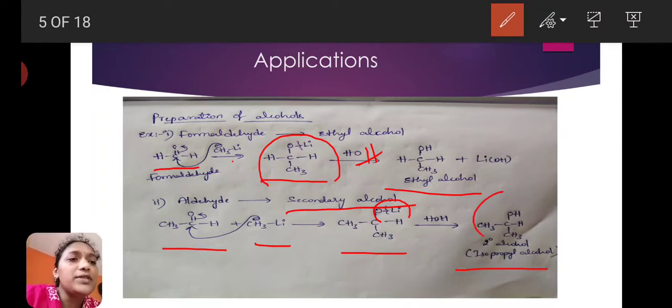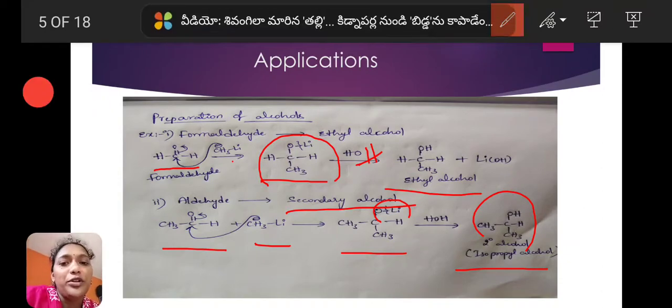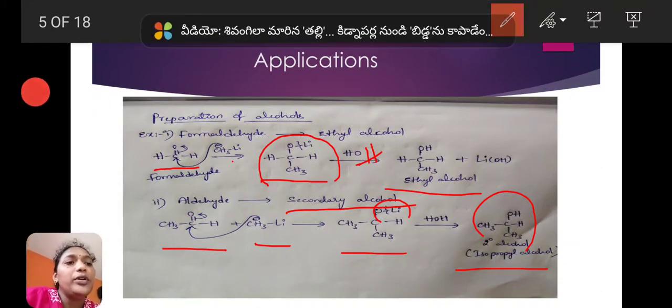The name of this secondary alcohol is isopropyl alcohol. So when formaldehyde reacts with an organometallic compound, it gives primary alcohol. Except formaldehyde, all remaining aldehydes react with organometallic compounds to give secondary alcohols.